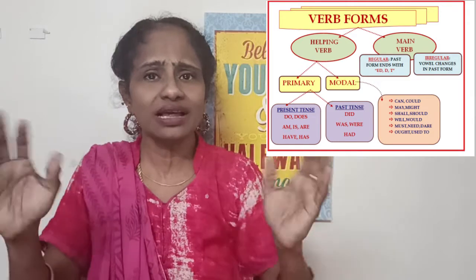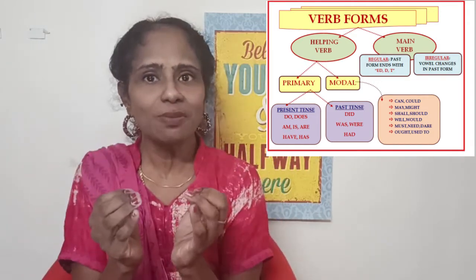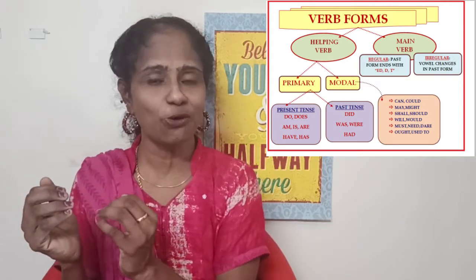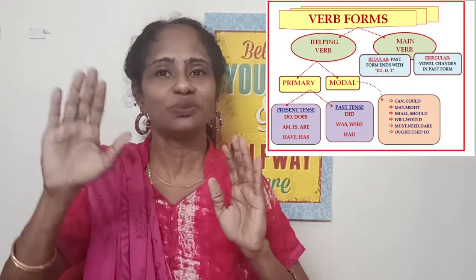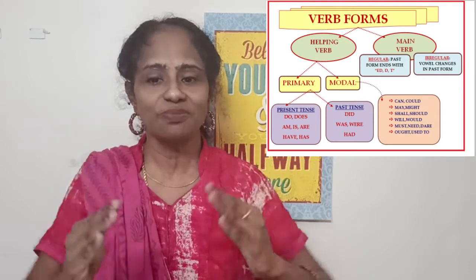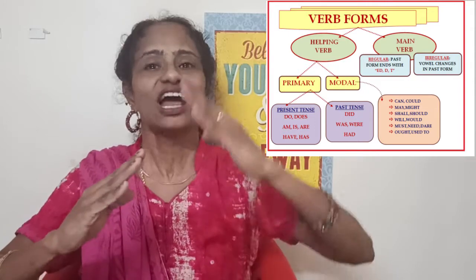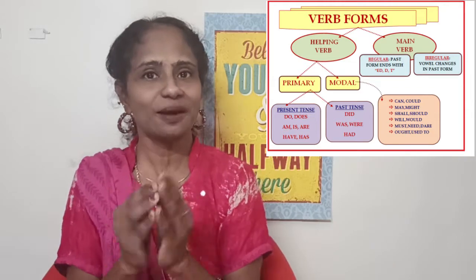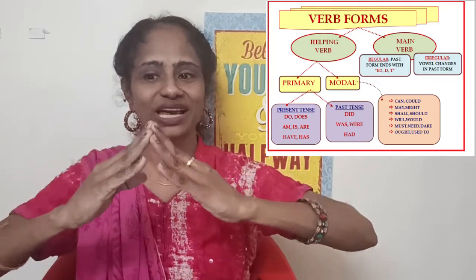Auxiliary verb. What is auxiliary verb? The opposite of main verb is auxiliary verb. If you look at the auxiliary verb, there is no action in it. Why do we call the other one main verb or action verb? Because just by looking at it, you will find action in it. That is the basic difference between main verb and auxiliary verb. So you have to understand that under verb, the first classification is auxiliary verb and main verb.